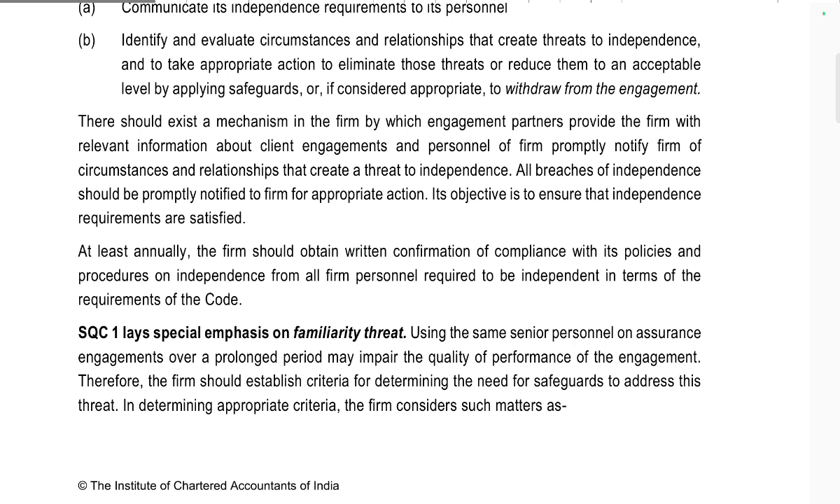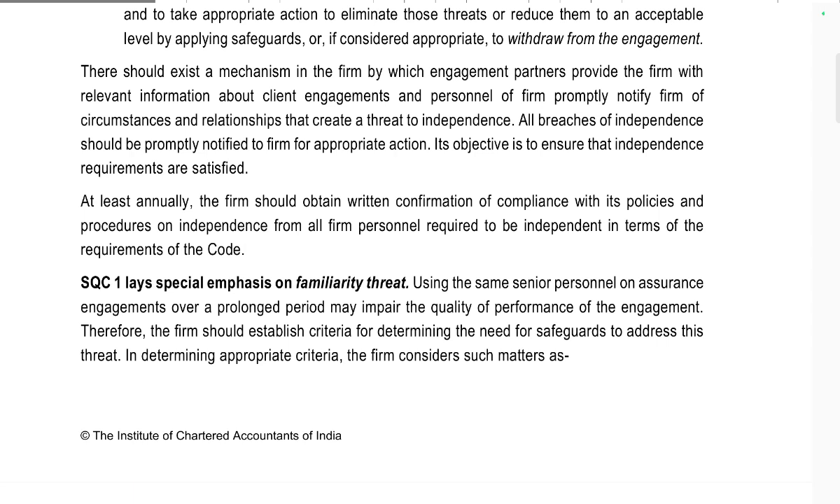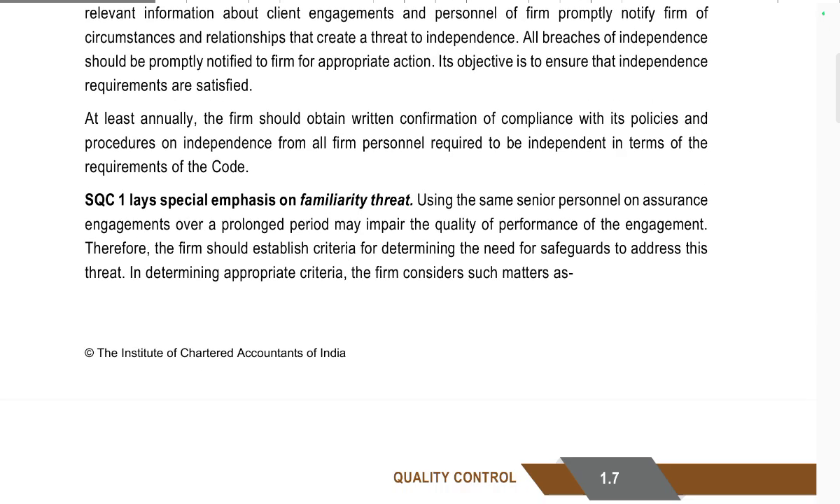Therefore, the firm needs a mechanism by which engagement partners provide the firm with relevant information about client engagements, and personnel of the firm promptly notify the firm of circumstances and relationships that create a threat to independence. All breaches of independence should be promptly notified to the firm for appropriate action. The objective is to ensure that independence requirements are satisfied. At least annually, the firm should obtain written confirmation of compliance with its policies and procedures on independence from all personnel required to be independent.